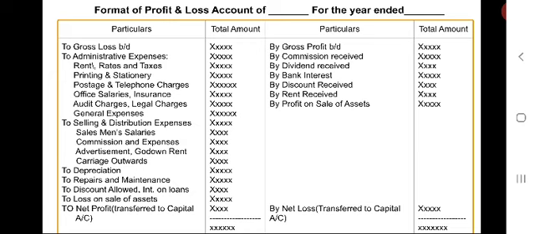It should be debited to the profit and loss account as a percentage of the value of the assets, or else, if it is already calculated and given as a certain sum of amount, that has to be debited to the profit and loss account.